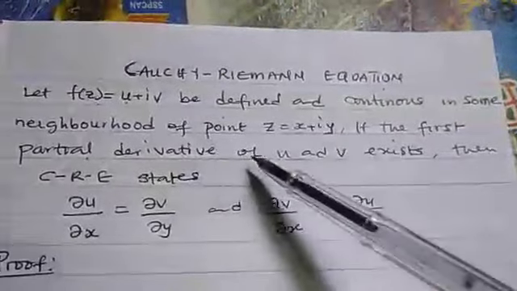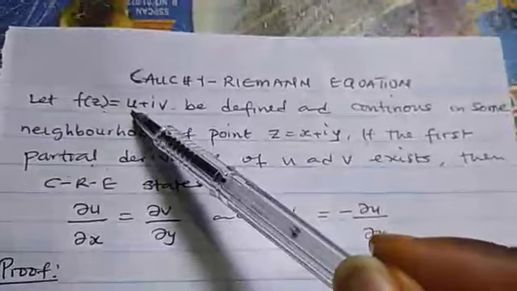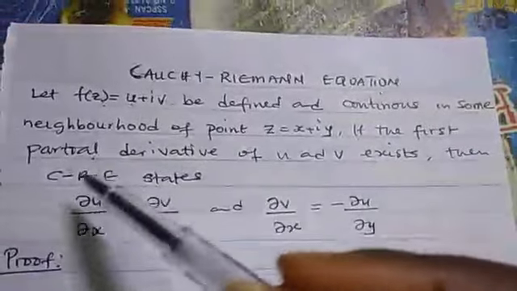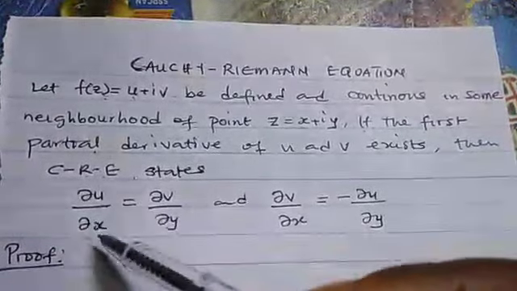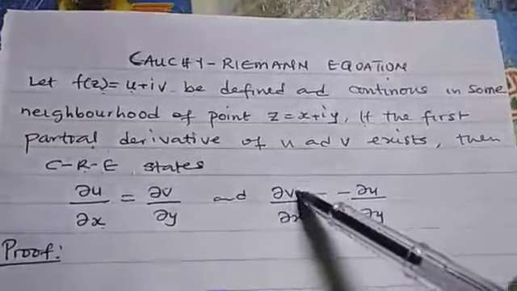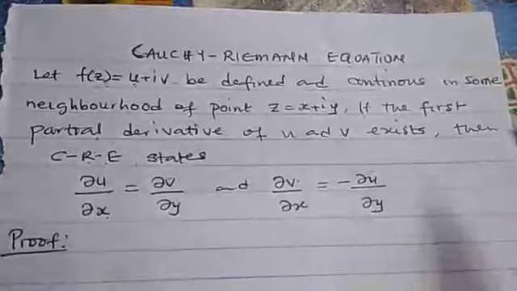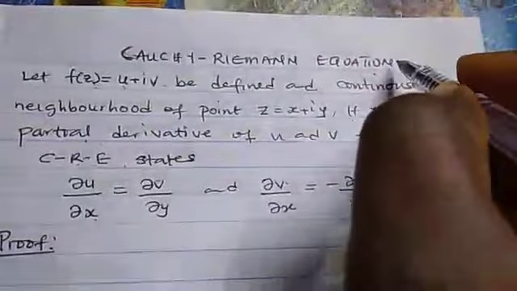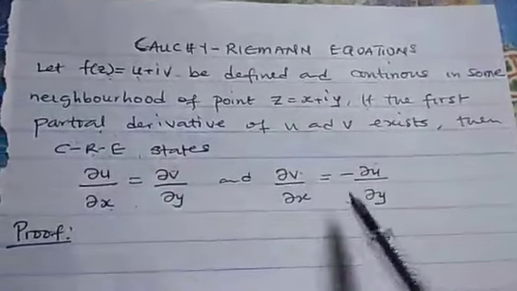Now, if the first partial derivatives of u and v exist, where u is a function of x and y, and v is a function of x and y, then we say that the Cauchy-Riemann equations state that partial u partial x is equal to partial v partial y, and partial v partial x is equal to minus partial u partial y. So this is what we call the Cauchy-Riemann equations, because there are two. This is one, this is another one.